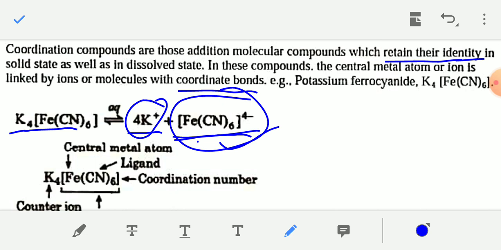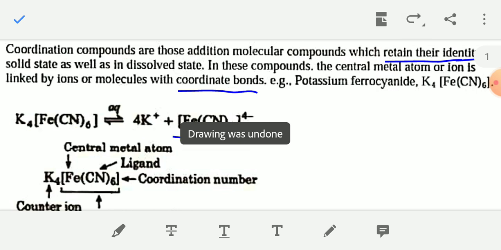So coordination compounds are those addition molecular compounds which retain their identity in solid state as well as in dissolved state.